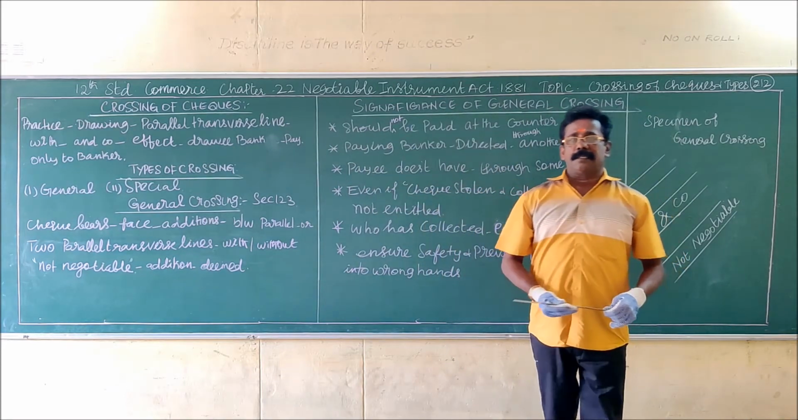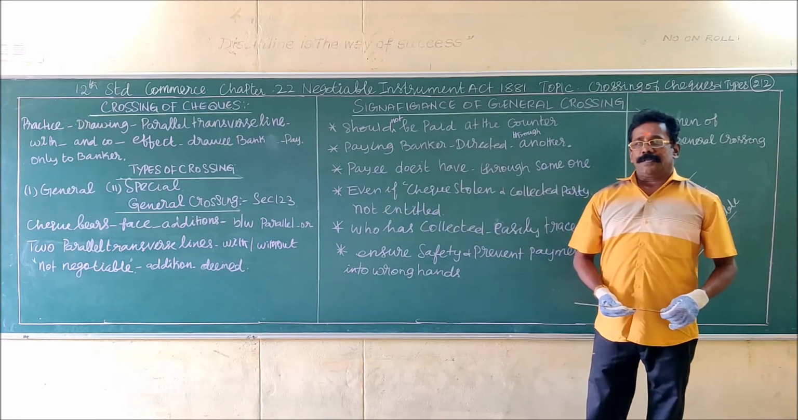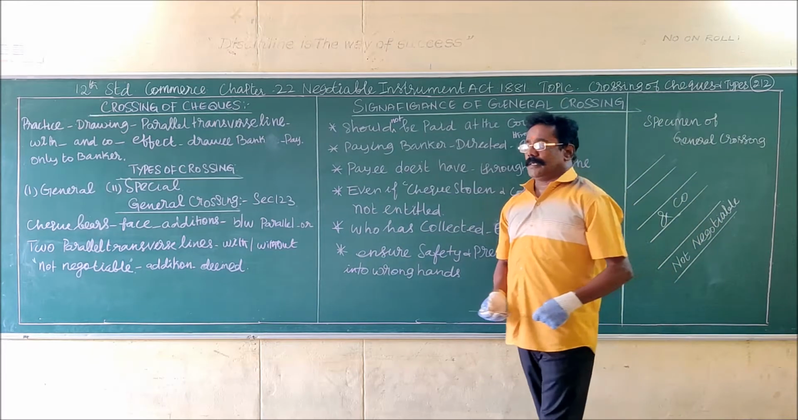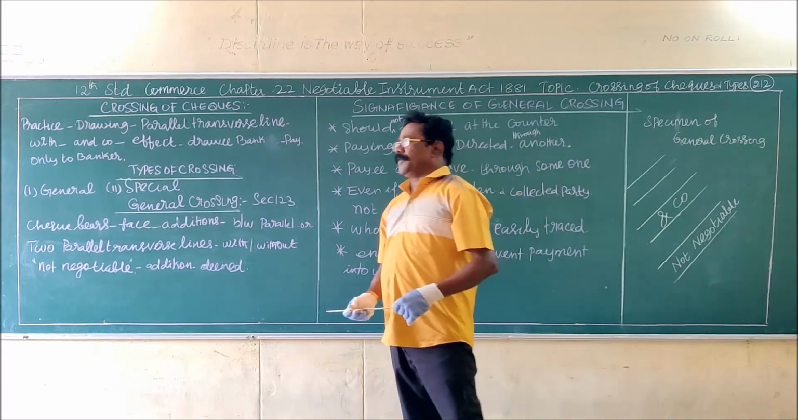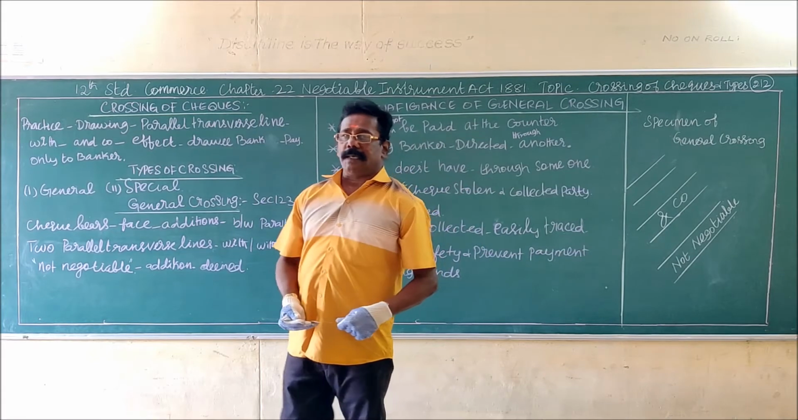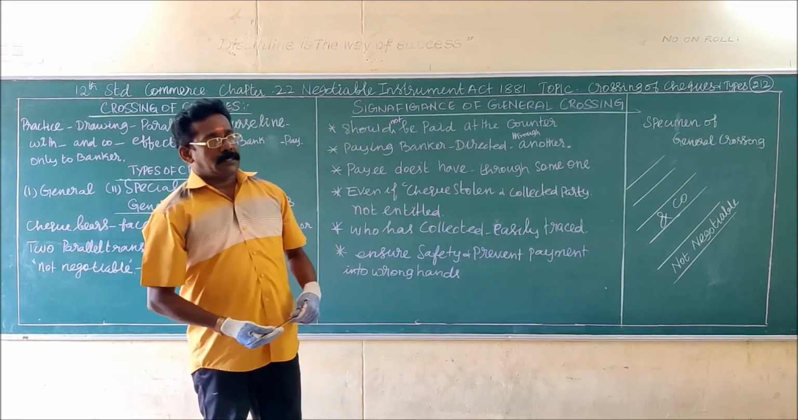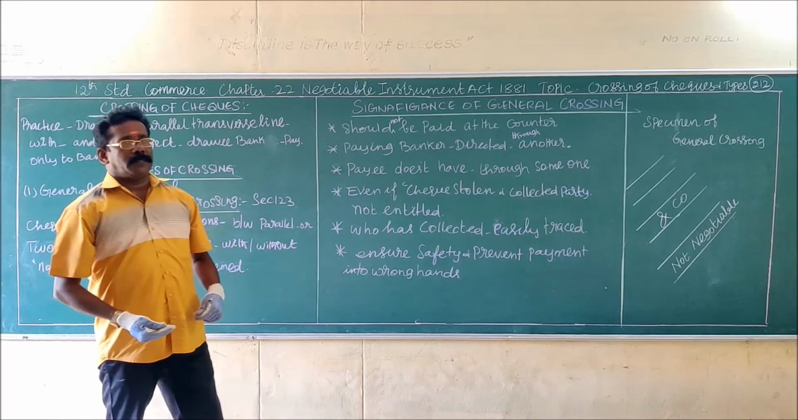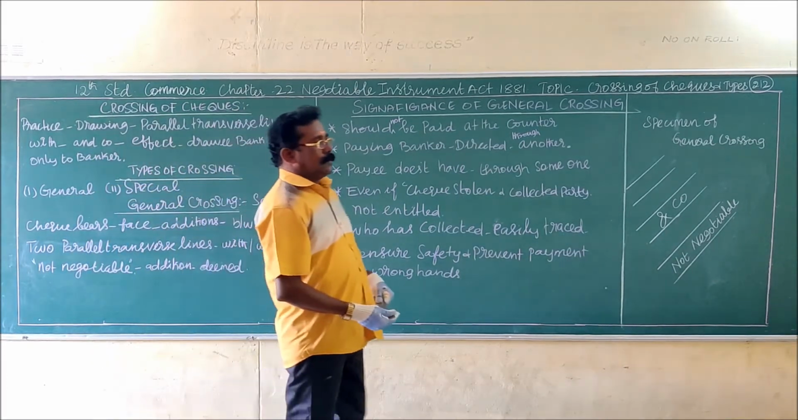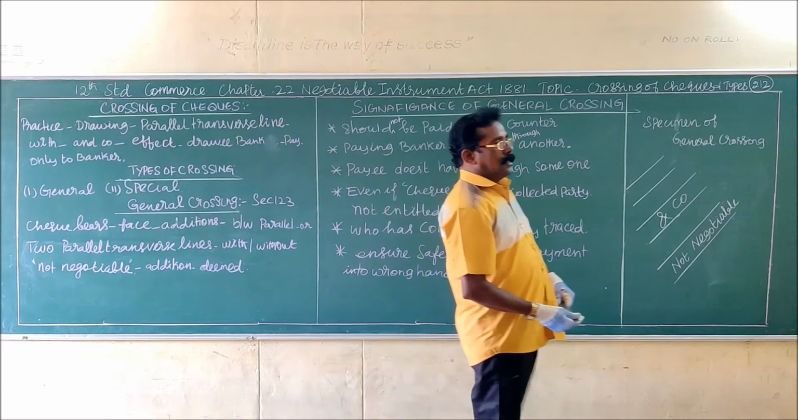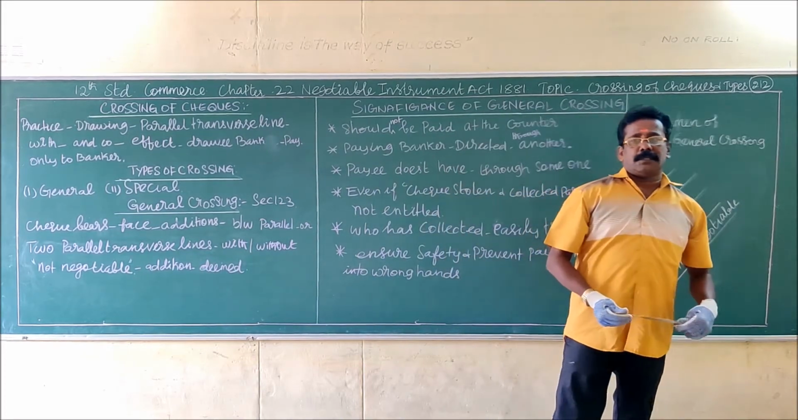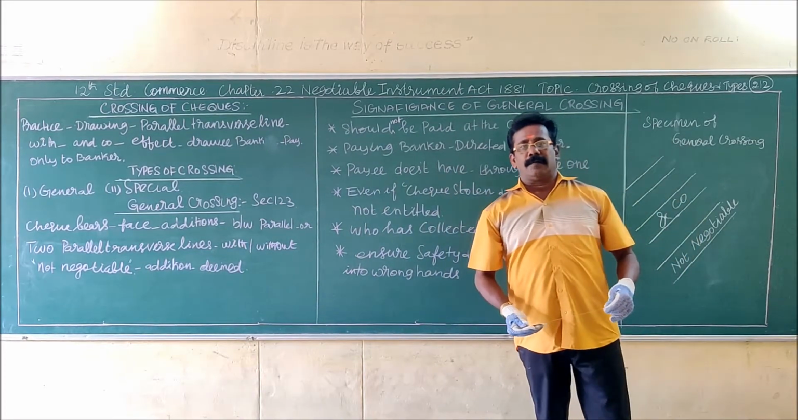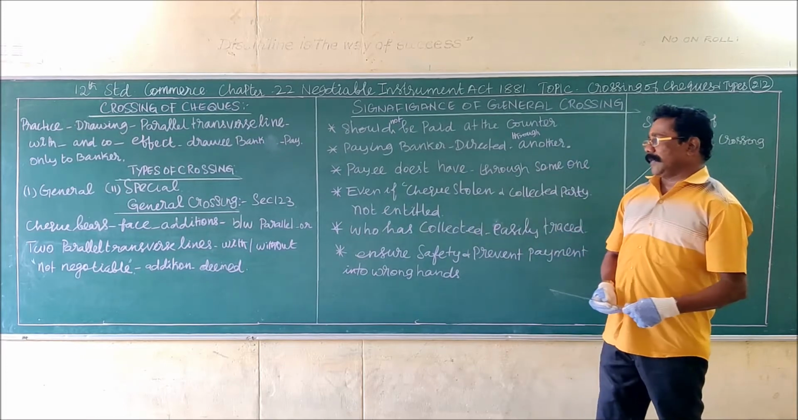What are the various characteristics of bill of exchange, promissory note and a check? Apart from that, what are the various characteristics of these instruments? Then the differences between bill of exchange and promissory note, then promissory note and check, and bill of exchange. These are all the topics we have discussed so far in chapter number 22.